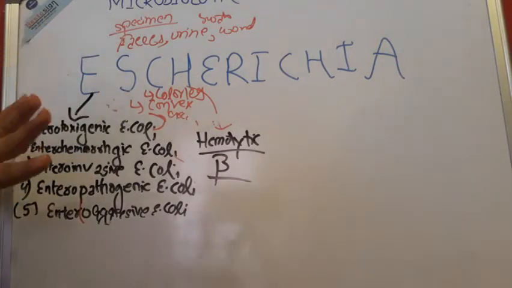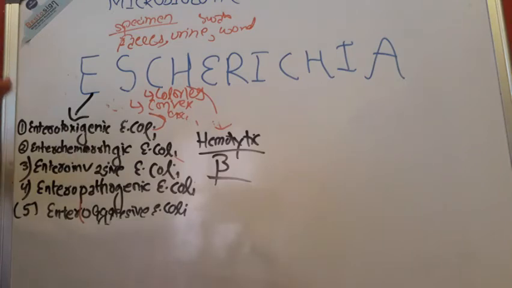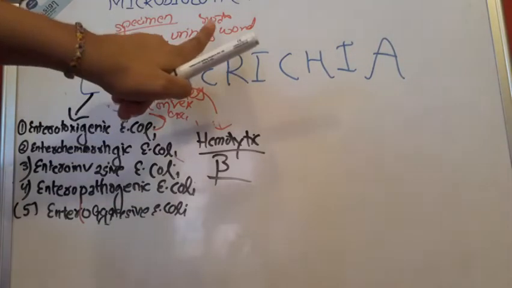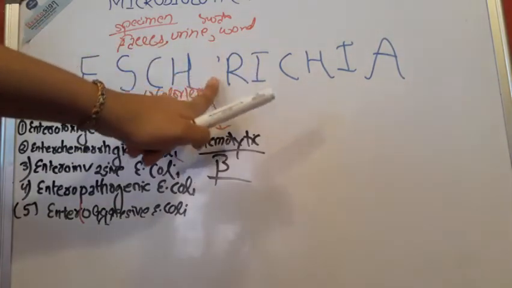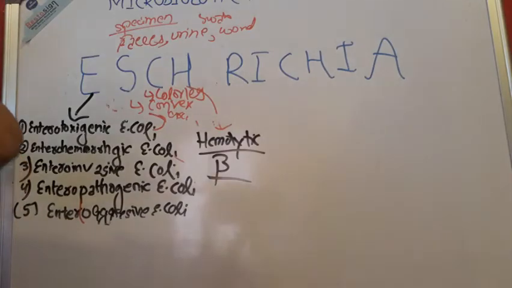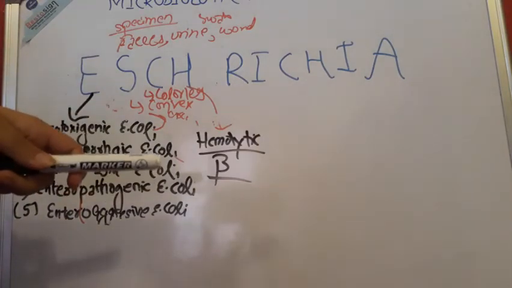Now we have already completed almost half of this mnemonic. We have already discussed E, so we don't need this extra E. Okay, now we will go for the R.